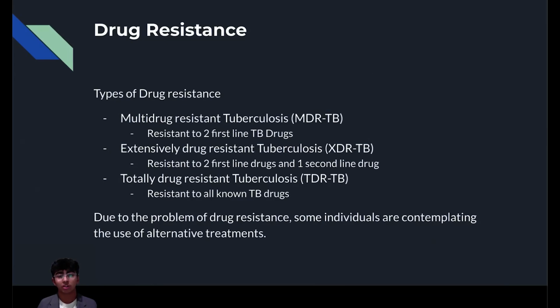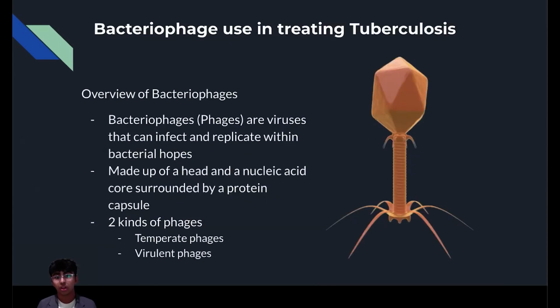Due to the problem of drug resistance, some individuals are contemplating the use of alternative treatments that can include bacteriophages. To start off, an overview of bacteriophages. Bacteriophages are viruses that specifically infect and replicate within bacterial hosts. Their structures include a head and a nucleic acid core that is surrounded by a protein capsid. There are 2 main types of phages: temperate phages and virulent phages.